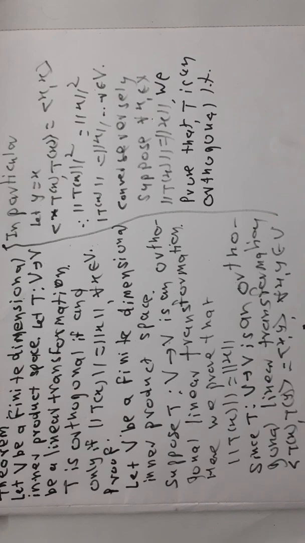Now here we are given that norm of T of x is equal to norm of x. We have to prove that T is an orthogonal linear transformation. That is, we have to prove that for all x, y belonging to the vector space V, angle bracket T of x comma T of y is equal to angle bracket x comma y.